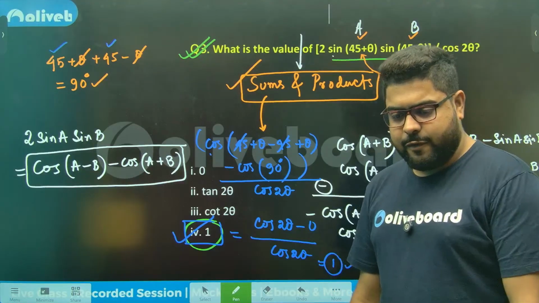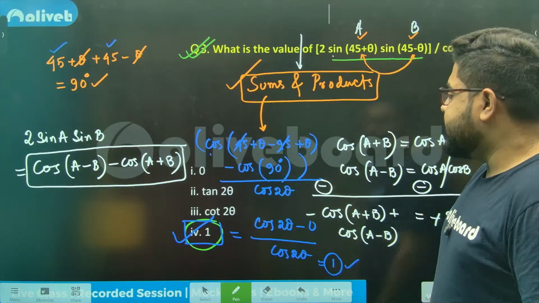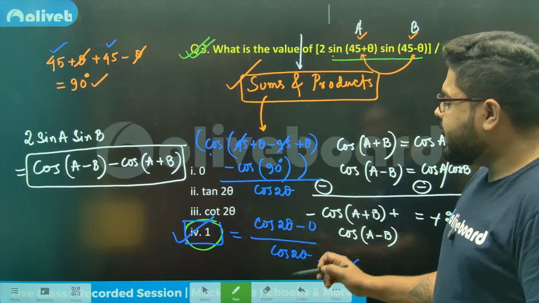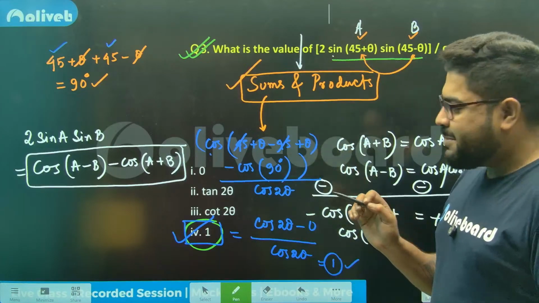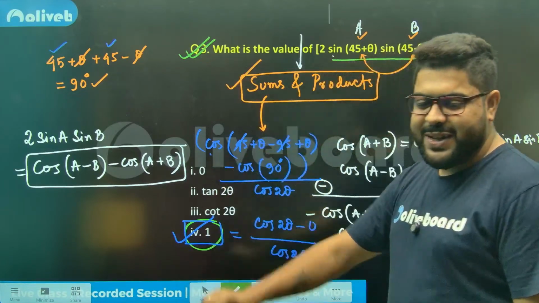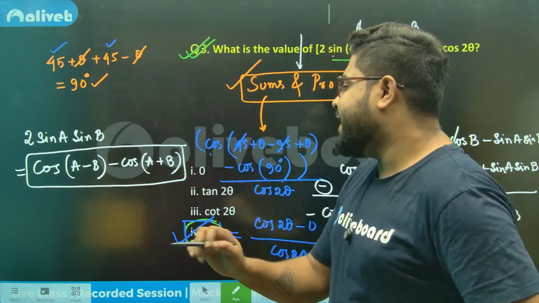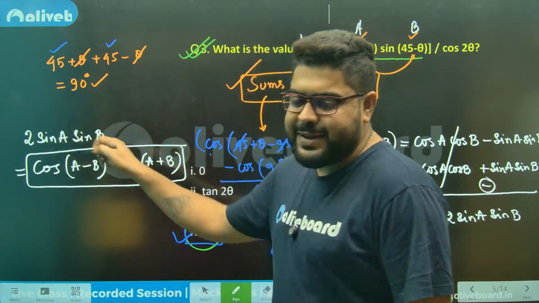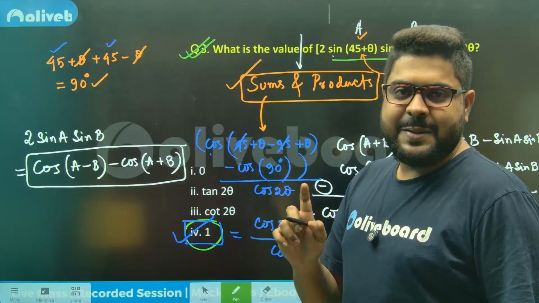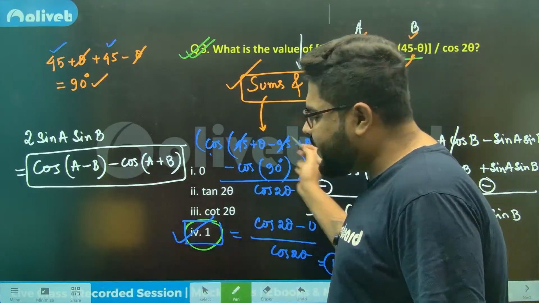Perfect, everyone. Now please understand, this is one good thing. But if I was the paper setter, I would have given -1 as an option. Why? Because most of the time the mistake here is cos(A+B) minus cos(A−B). If you do that, you will get everything else correct.